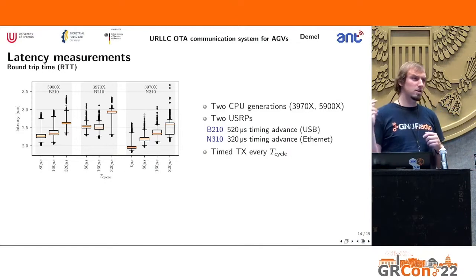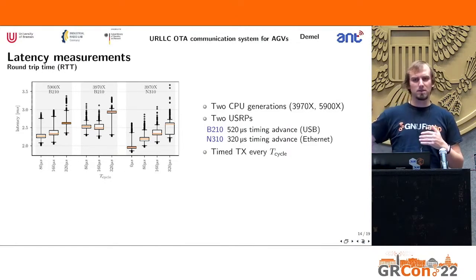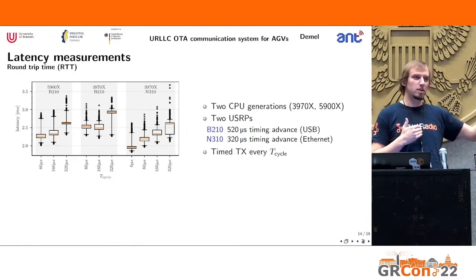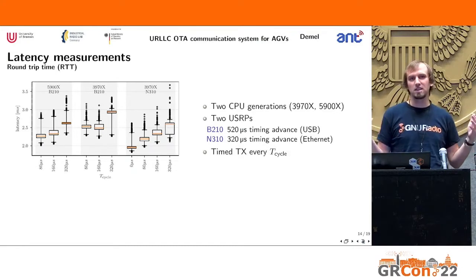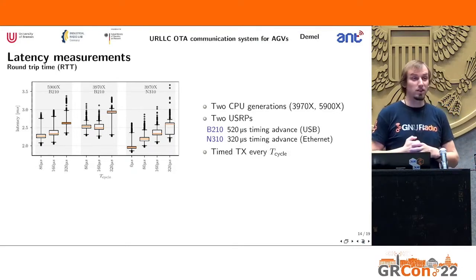It's important for the two different USRPs to know that we use time commands to transmit at a specific time in the future. And if you use a B210, you actually have to use a time further into the future to make sure you don't receive all those late packet errors and then don't transmit at all. So these are the values that we use, and that work quite well for us.